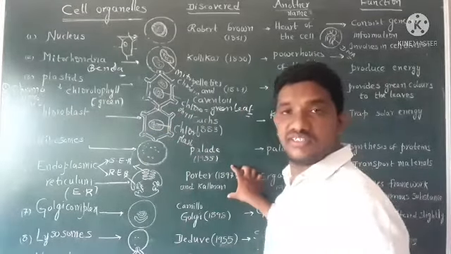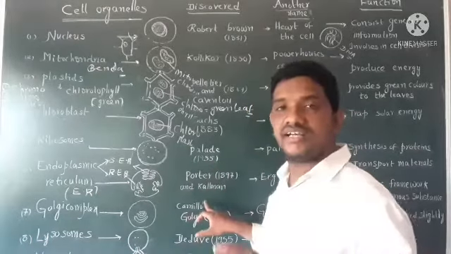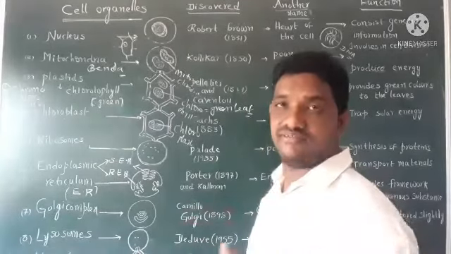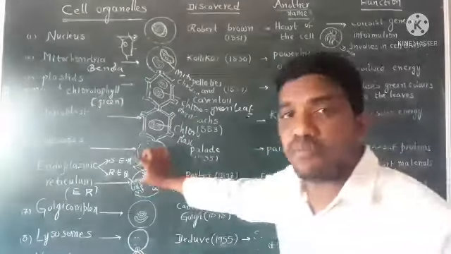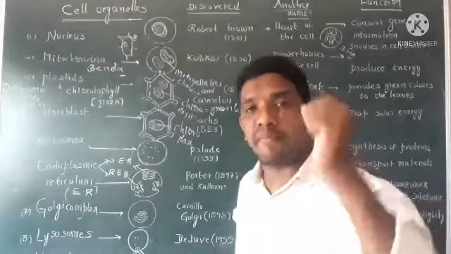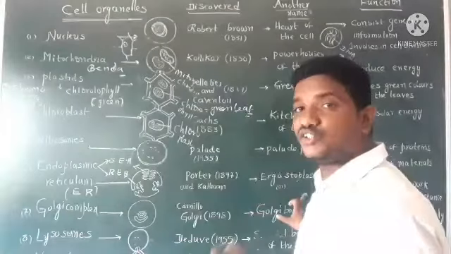Next one, who discovered endoplasmic reticulum? Porter and Kalman in the year of 1897. Next one, what is the another name of endoplasmic reticulum? Endomembranous system or ergastoplasm.